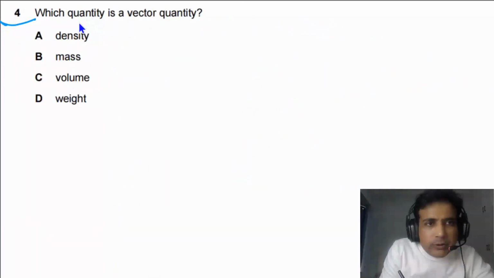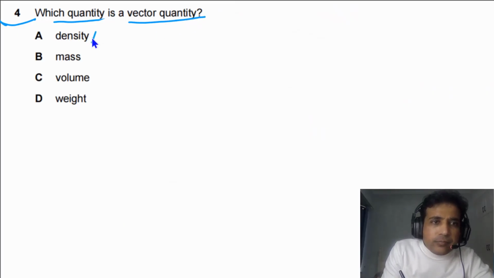For question number 4, we need to find out which quantity is a vector quantity. Density is not a vector quantity. Mass is not a vector quantity. Volume is not a vector quantity. Weight is a vector quantity. So the answer for this question is D.